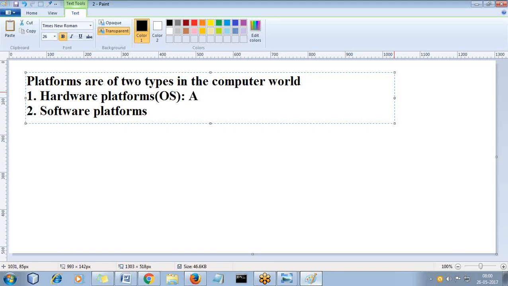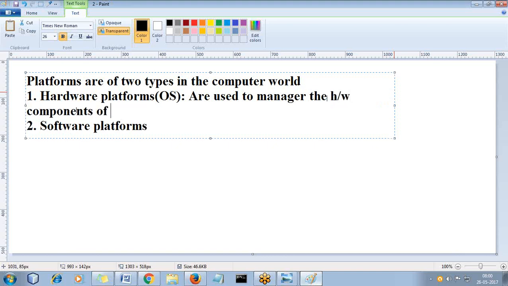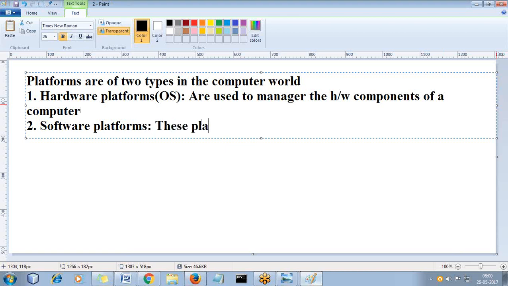Hardware platforms are used to manage the hardware components of a computer. Coming to software platforms, these platforms are used to run softwares or programs.